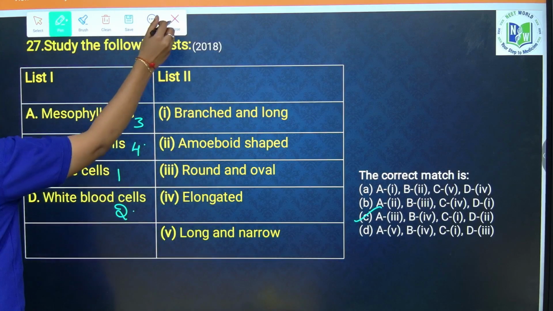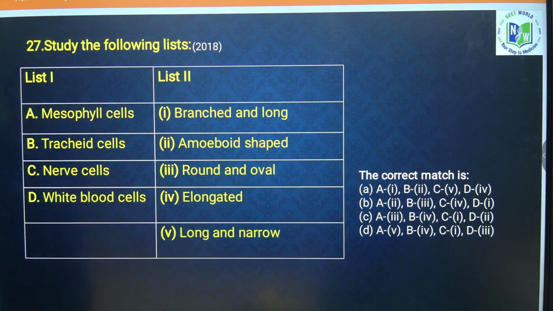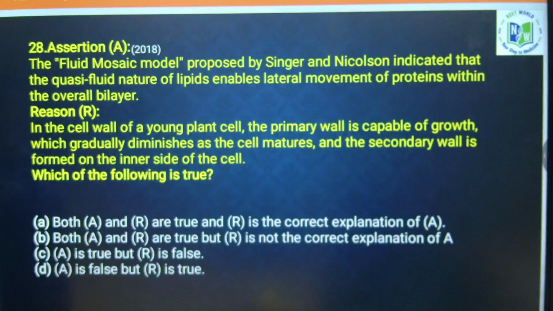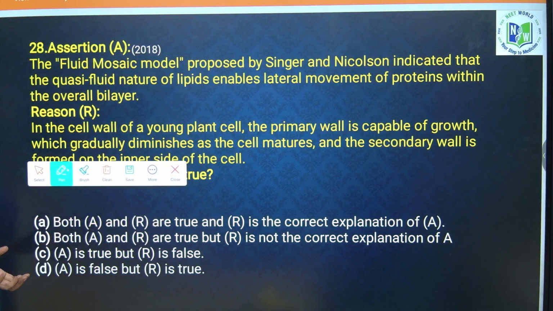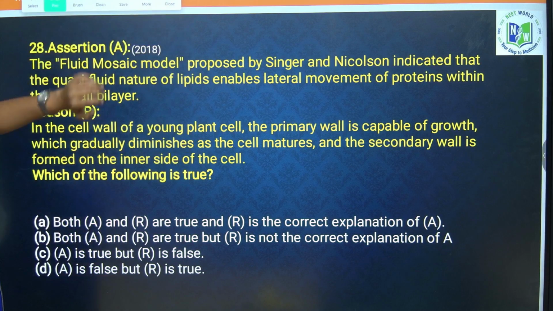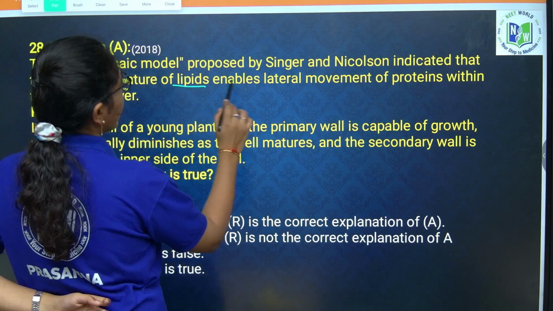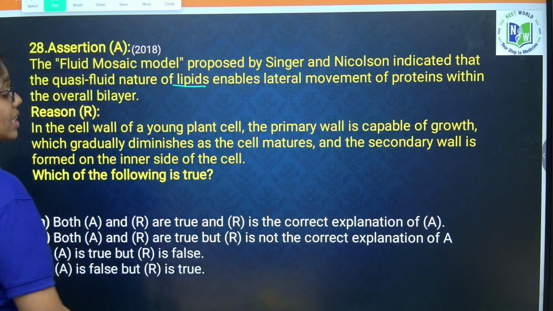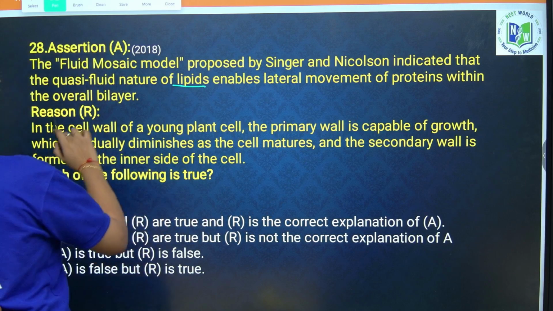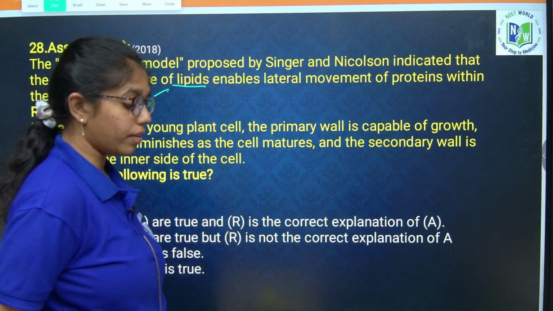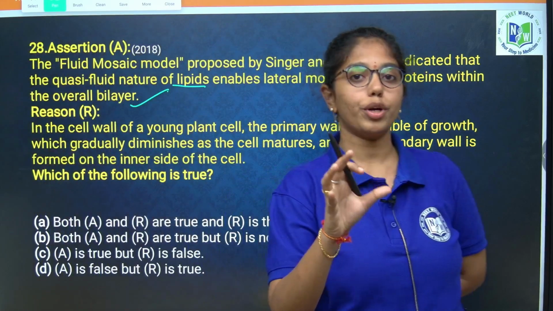Next question. Last and final question of the year 2018. The fluid mosaic model proposed by Singer and Nicolson indicates the quasi-fluid nature of lipids and enables lateral movement of proteins in the overall lipid bilayer. Assertion is true. The quasi-fluid nature of lipids enables the lateral movement of proteins.